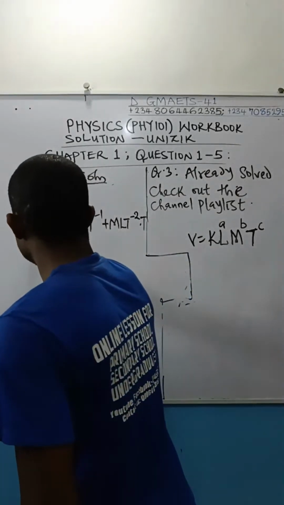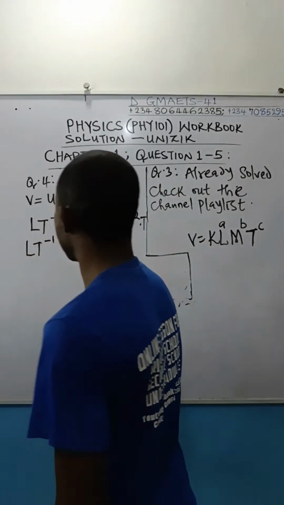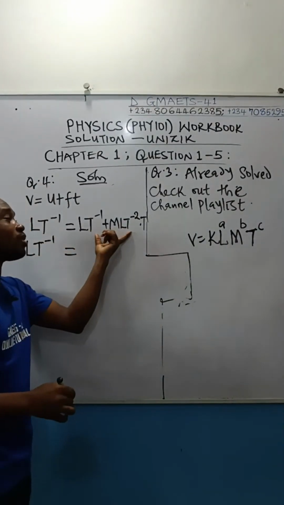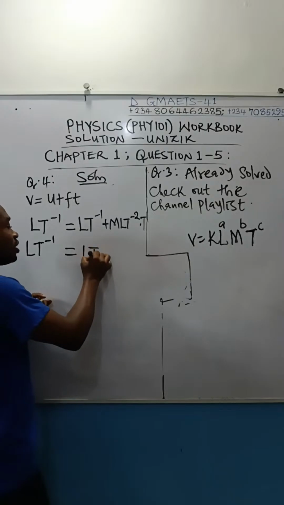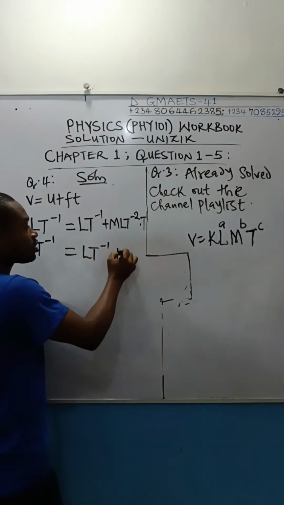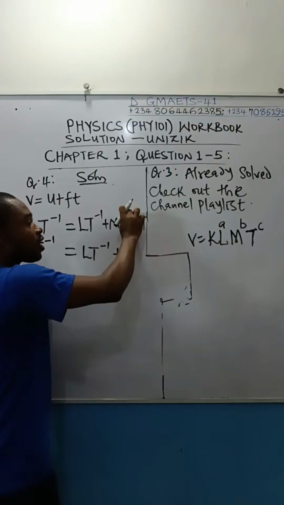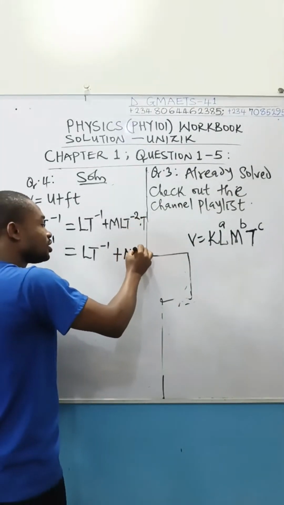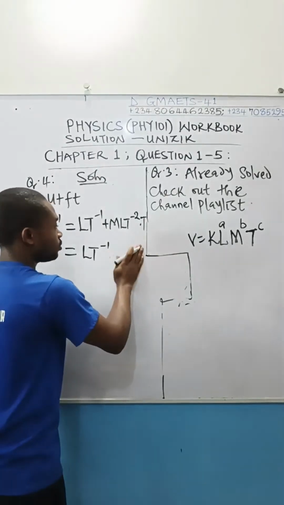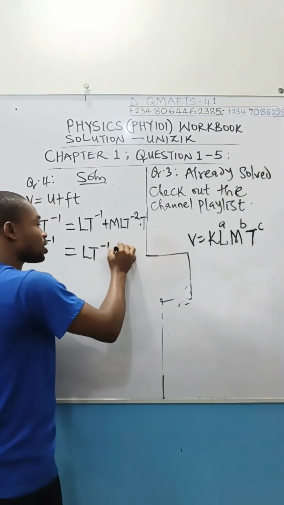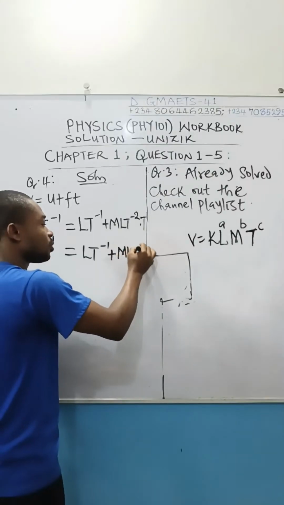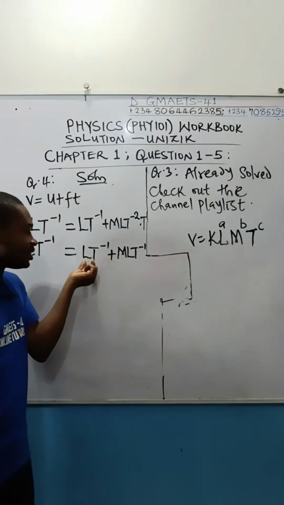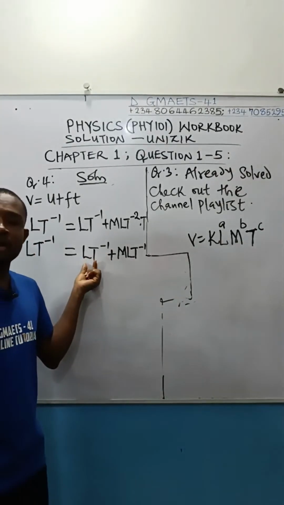Now, on the left-hand side, we have LT to the power of minus 1. So I'm going to write it, and that's going to be equal to, I will simplify this part of the equation. This is LT to the power of minus 1 plus MLT to the power of minus 2 times T. We're going to have LT to the power of minus 1 plus MLT to the power of minus 1 if you simplify.